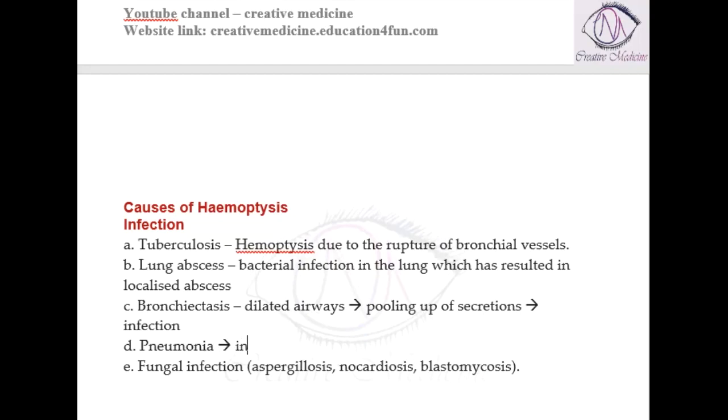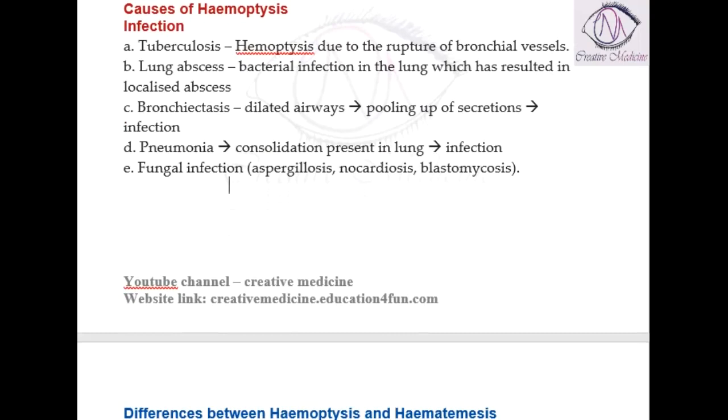Pneumonia is actually the consolidation which is present in the lung. This consolidation can be due to an infection most commonly. So this infectious cause will cause hemoptysis. Then in fungal infections like aspergillosis, nocardiosis or blastomycosis, we have also seen hemoptysis.